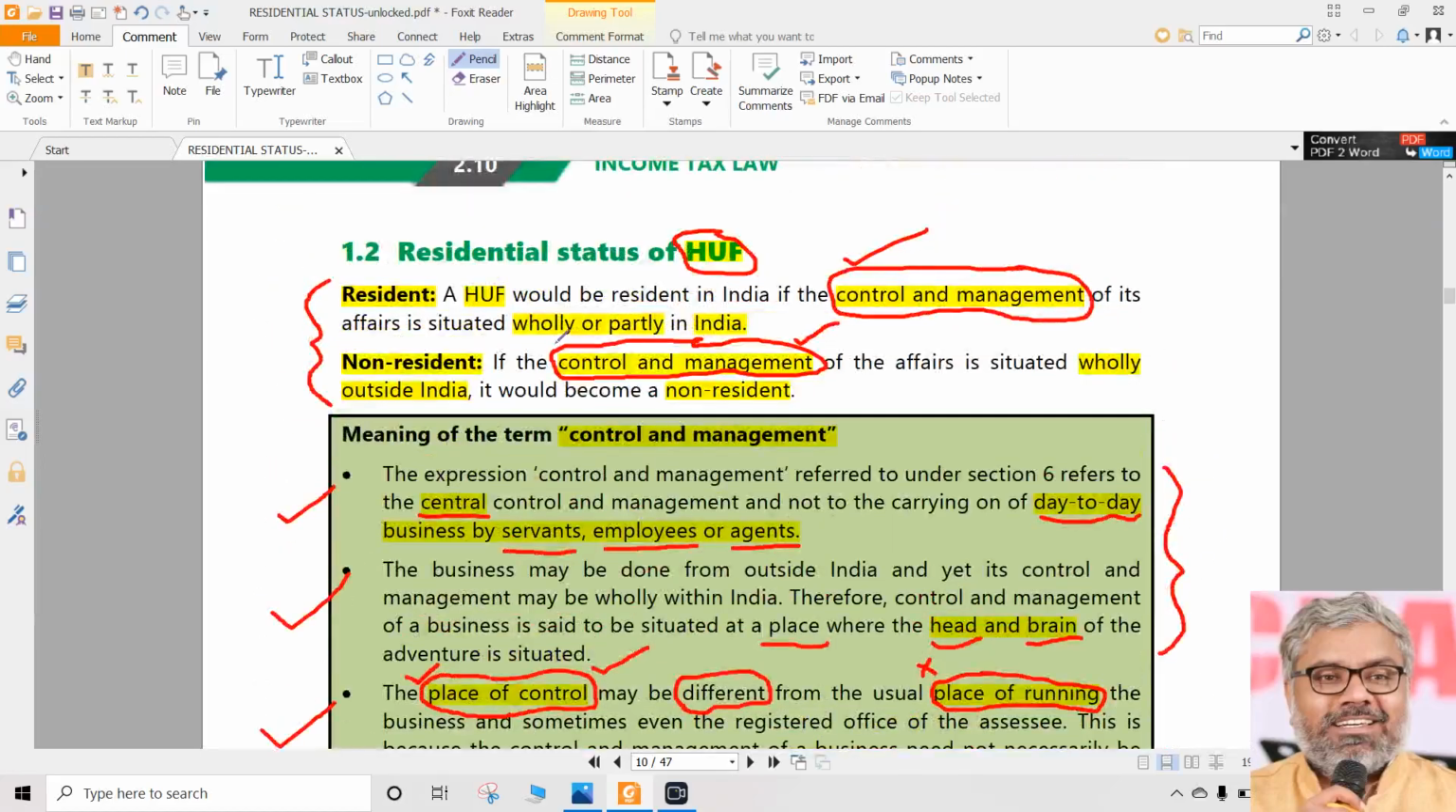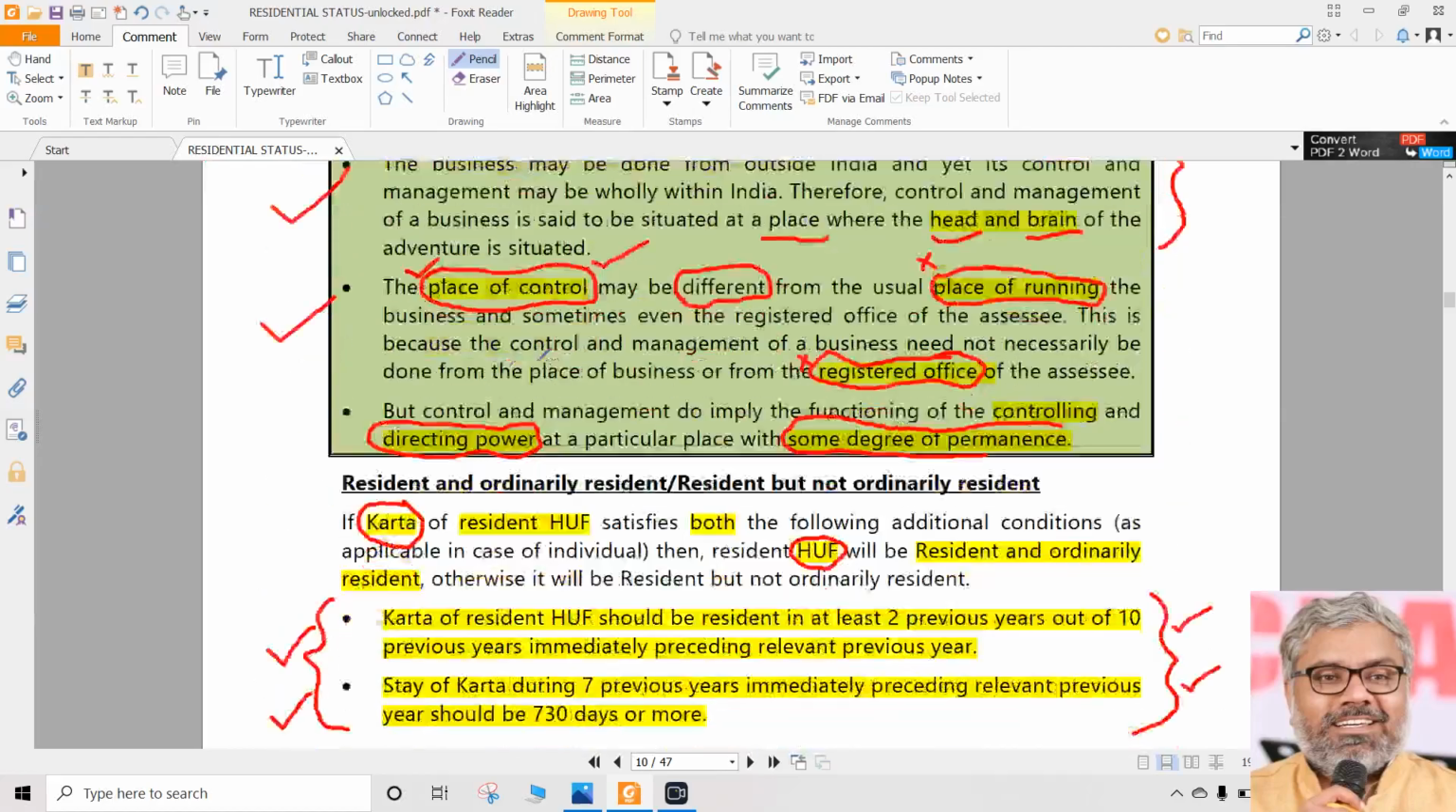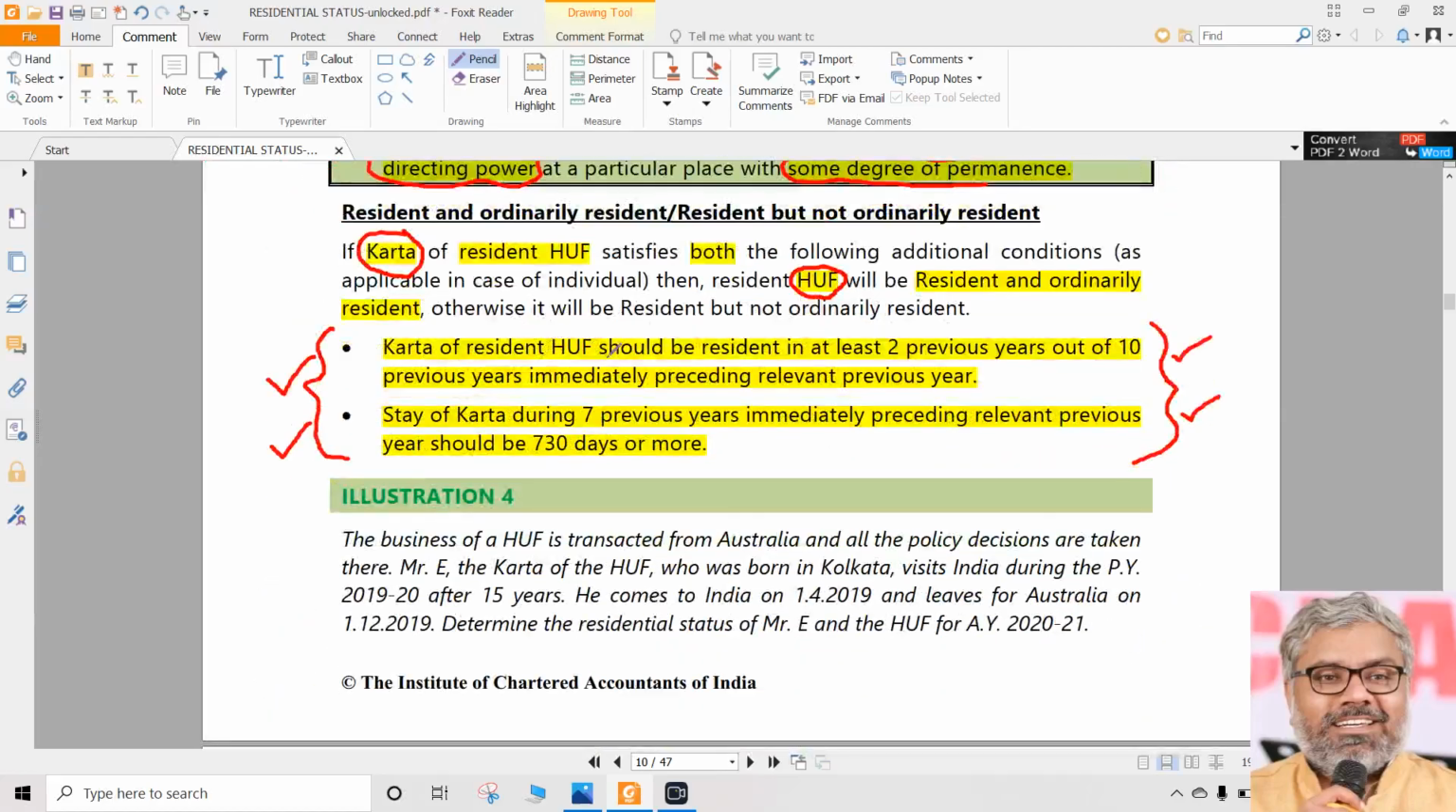Okay. Now, once we know Karta's satisfaction of these conditions, that will determine whether HUF is ROR or RNOR. If Karta satisfies both the conditions, HUF will be ROR. If one of these conditions is not satisfied, then HUF will become RNOR, according to the satisfaction or non-satisfaction of additional conditions by Karta.